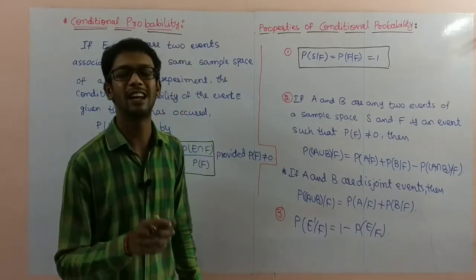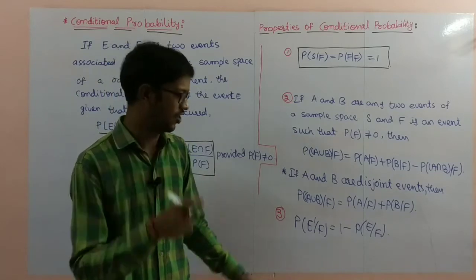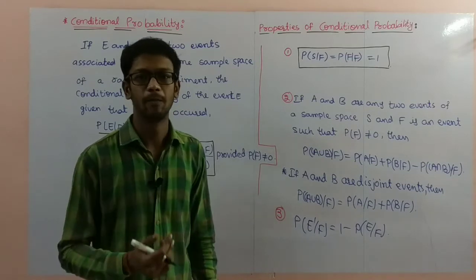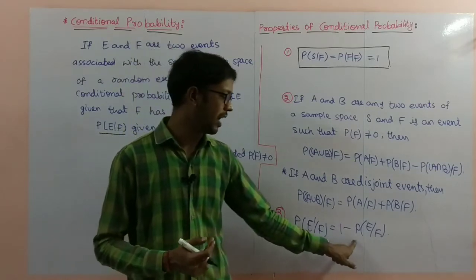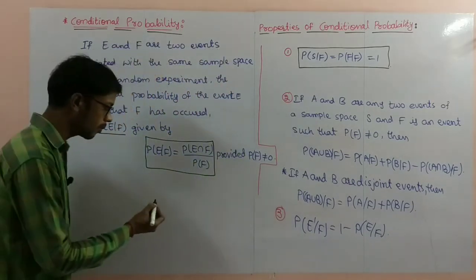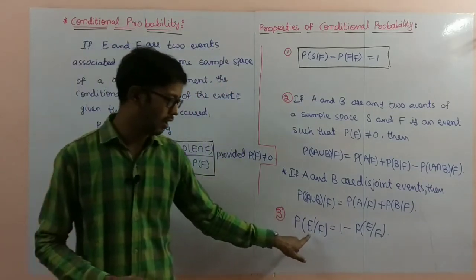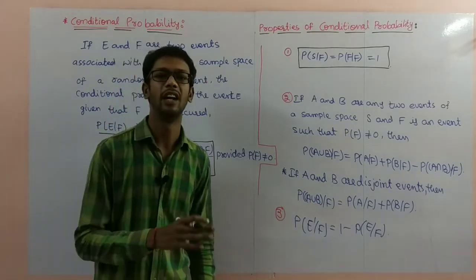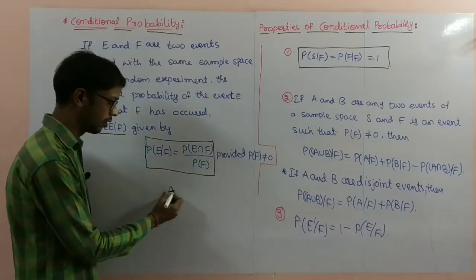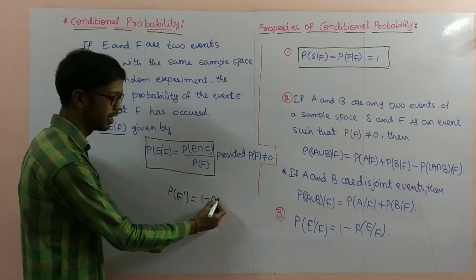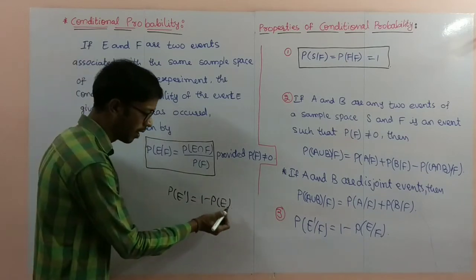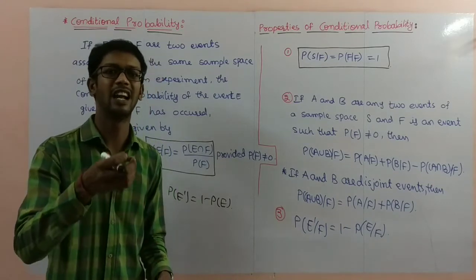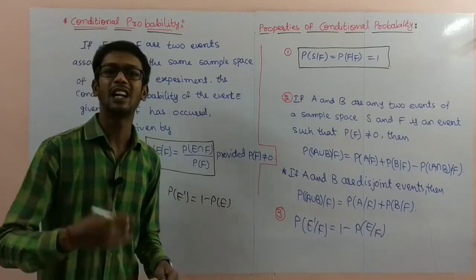E complement is nothing but E dash. Dash is nothing but complement. E complement is nothing but not E. So it is 1 minus P of E by F. E dash means not E. We discussed in first year also, P of E dash is equal to 1 minus P of E. This is the probability of not E. For example, tossing a coin, if getting head is event E, then not E means getting tail.